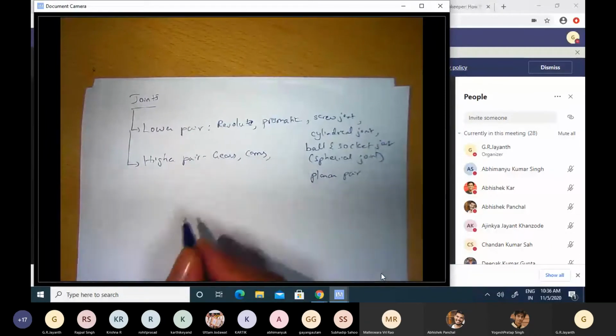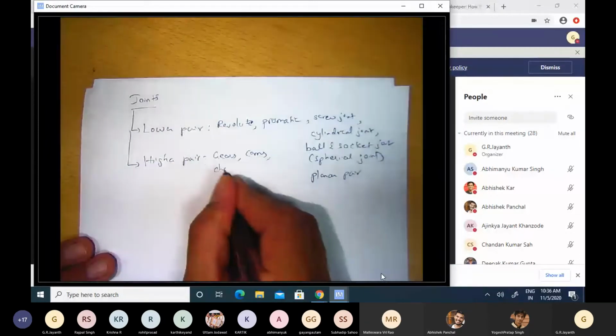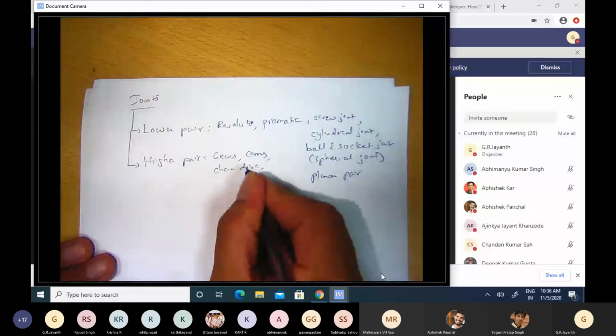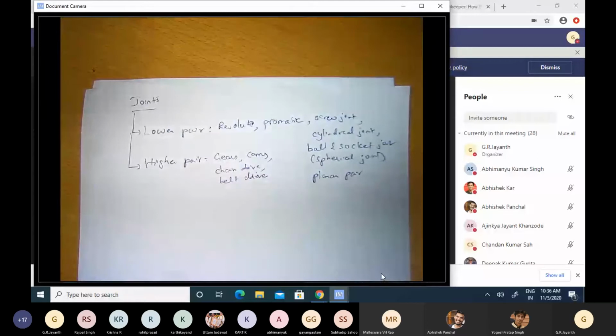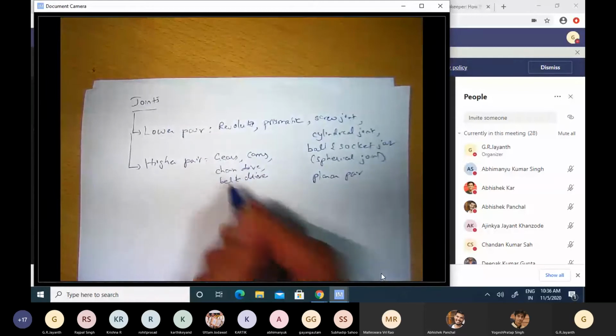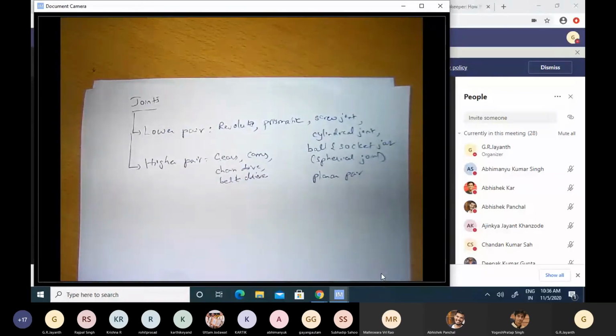And then you can have chain drive, belt drive. All these are considered as higher pairs. Okay, it's not clear to me why belt drives are considered higher pairs, because it's again surface contact in my books, but for some reason what the textbooks seem to say is that belt drive is also considered a higher pair.